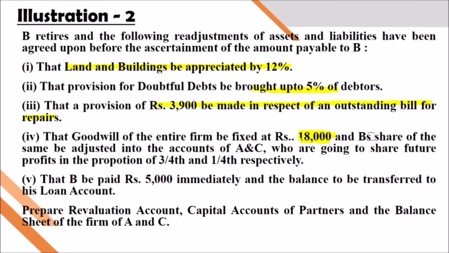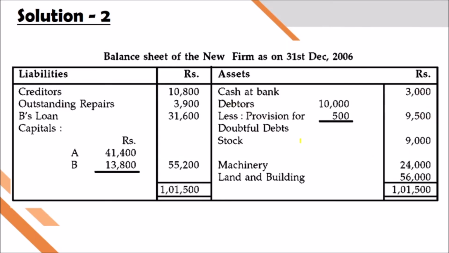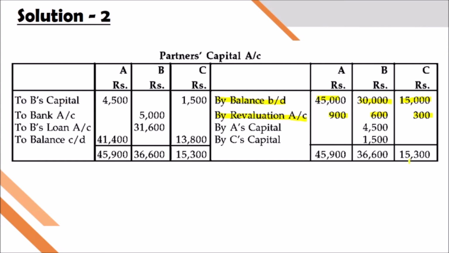That amount is transferred here. 2 by 6 means the 6,000 is shared between A and C in their gaining ratio. So A's capital 4,500, C's capital 1,500, to B's capital. B means the retiring partner, or if it is mentioned that this is the deceased partner, we will write like that. Or maybe gaining partners capital account to retiring partner.